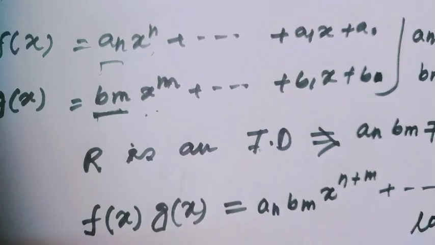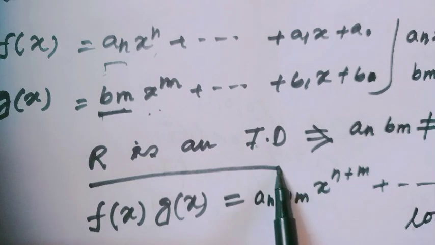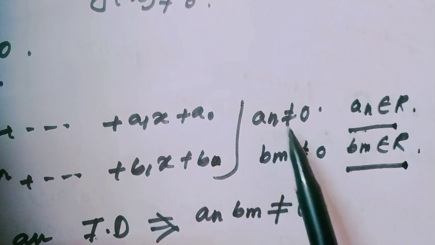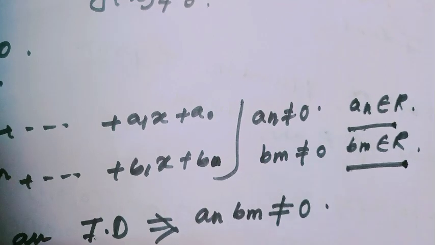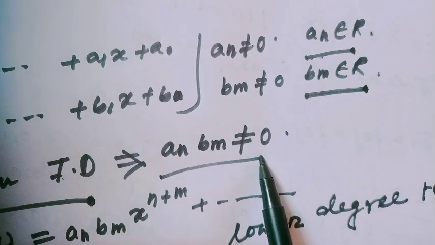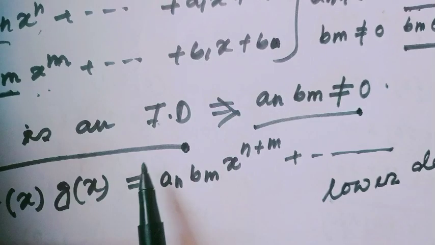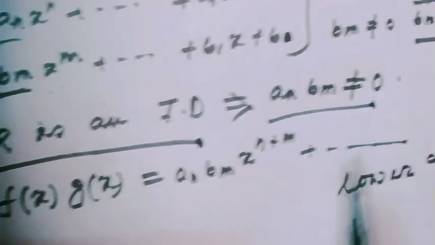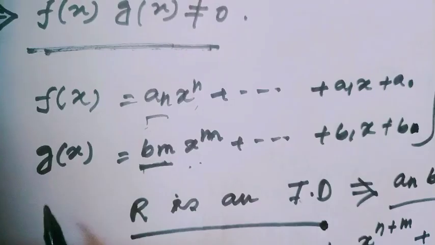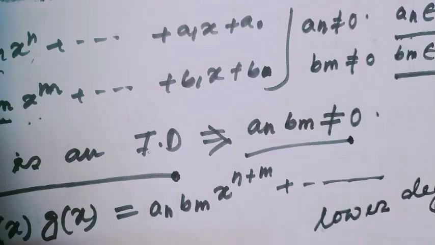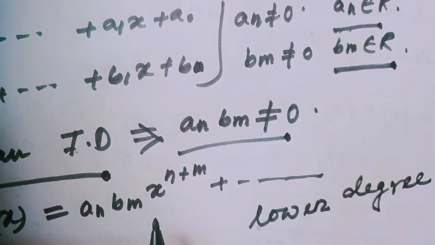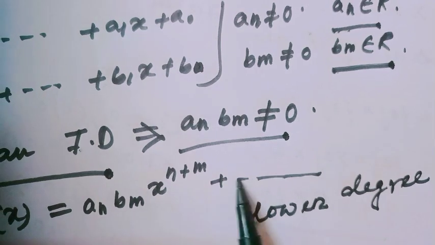Since R is an integral domain, if a_n and b_m are non-zero, then their product must be not equal to 0. And since a_n b_m is not equal to 0, the product of these two polynomials would be a_n b_m times x to the power n plus m plus lower degree terms up to dot dot dot.